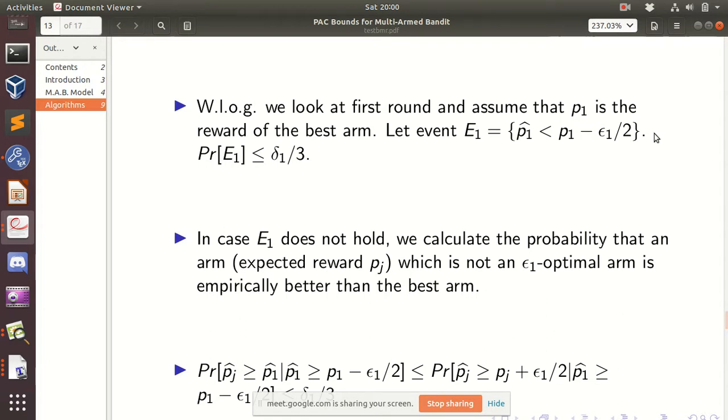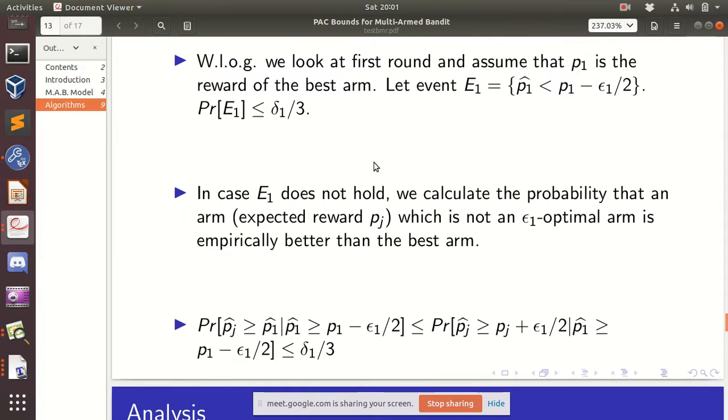Due to the Chernoff Hoeffding bound, it's very easy to show that this event happens with probability at most delta 1 by 3. So the event that your empirical mean is way lower than your actual mean is bounded by delta 1 by 3. So we are not bothered what happens with this event, because it's happening with probability delta 1 by 3. So let us look at the case where this event doesn't happen.